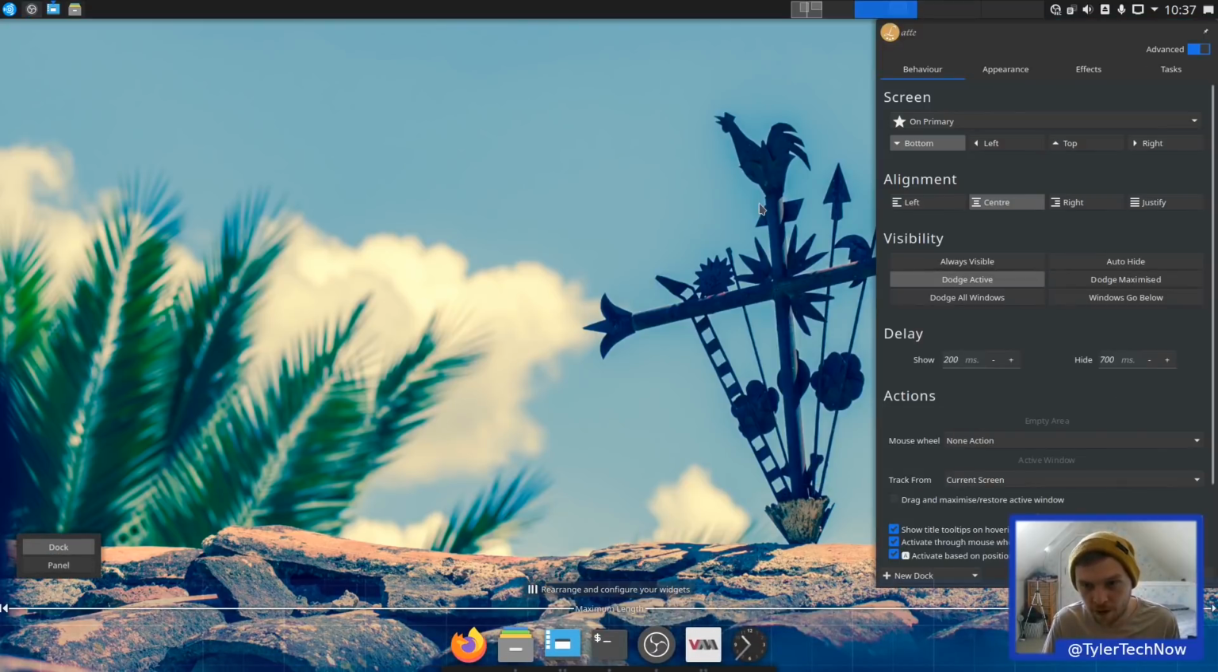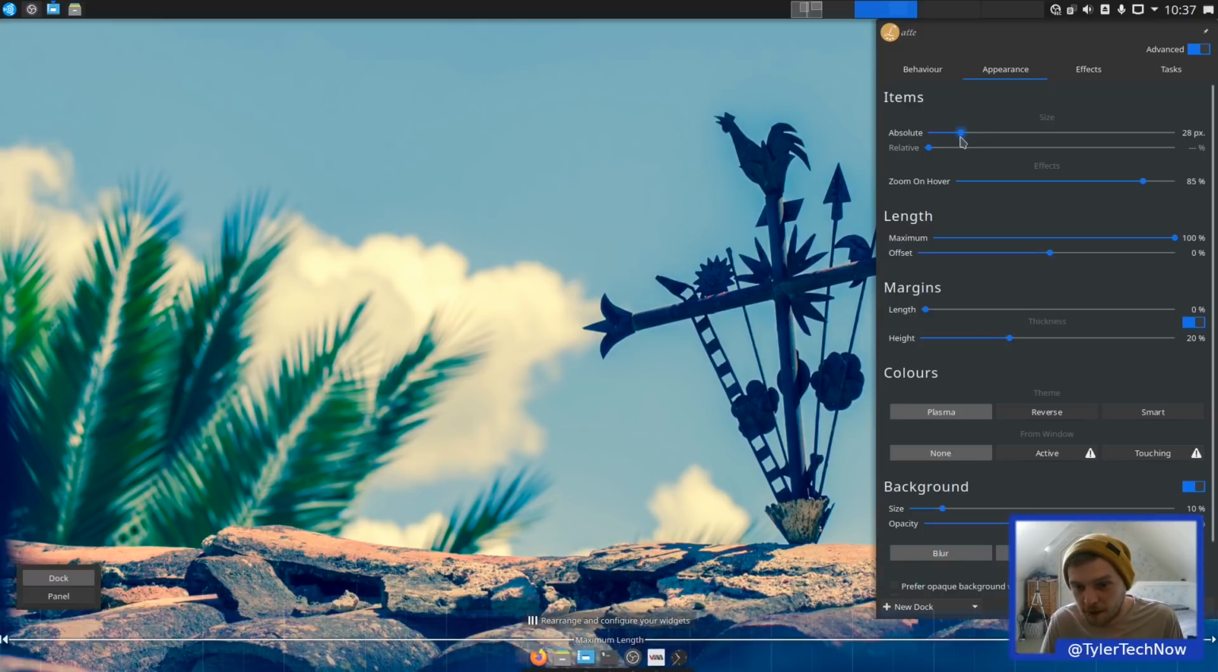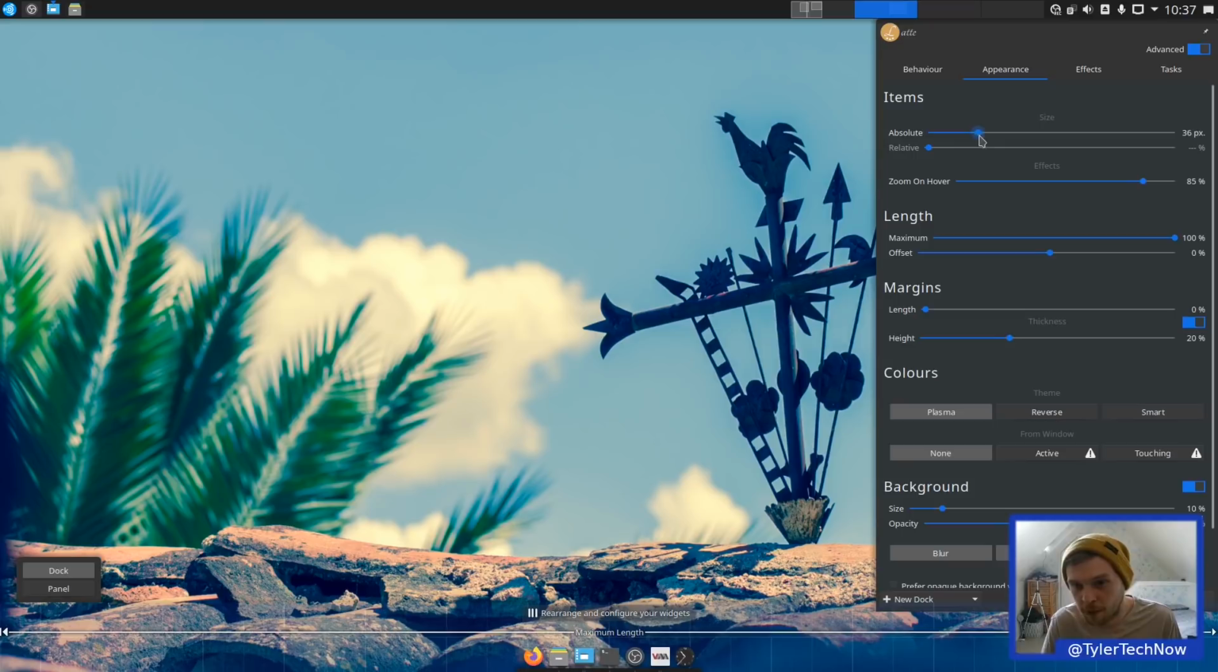Let's go to Advanced. Okay, so we want to bring that delay down quite a bit as well. So let's go to Appearance. Size. So let's bring it down to about 28 and see how that looks. Bit too small. Let's try 32. 36. That'll be it. Right, I don't like a zoom, so let's bring that all the way down.